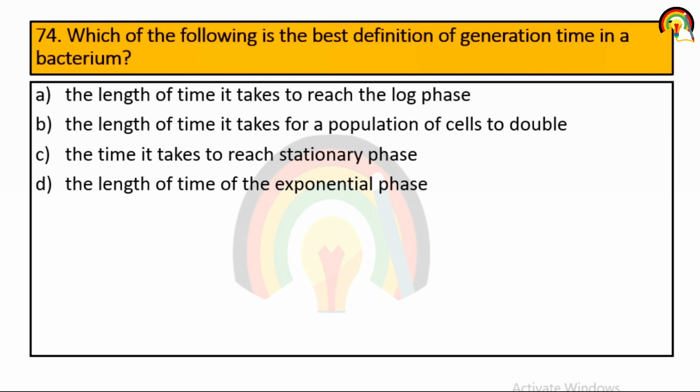Next, which of the following is the best definition of generation time in a bacterium? The length of time it takes to reach the log phase, length of time it takes for a population of cell to double, the time it takes to reach stationary phase, and the length of time of the exponential phase. So length of time it takes for a population of cell to double is the best definition of generation time in a bacteria. And how we can count it? Nt is equal to N0 into 2 to the power n. That is the formula. Final number, initial.